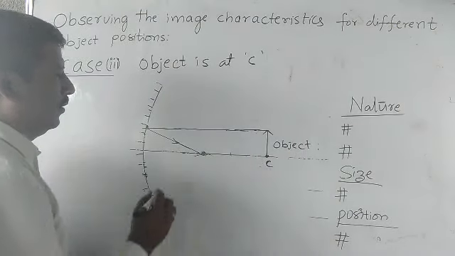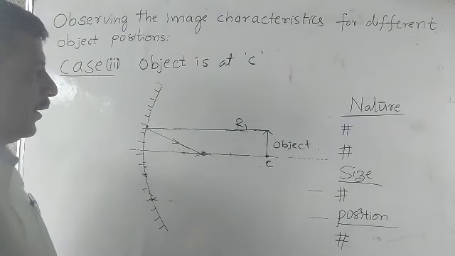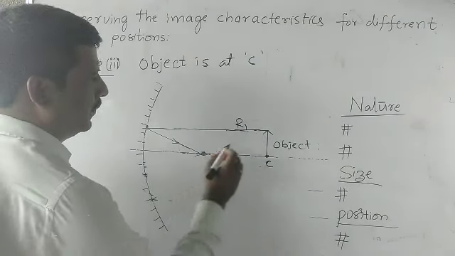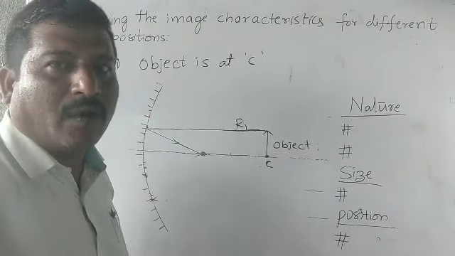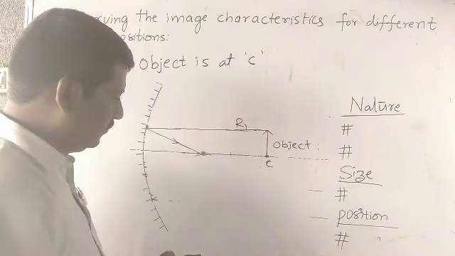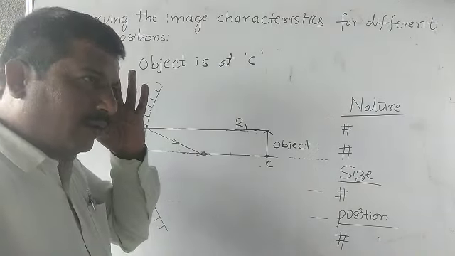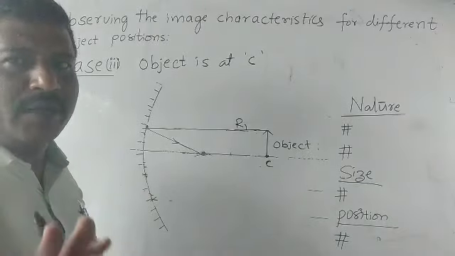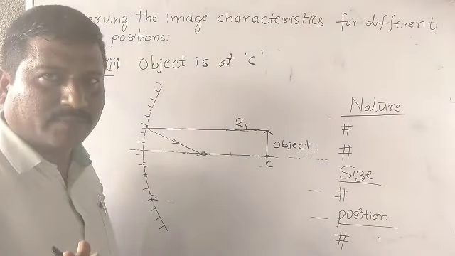Okay. Satvika, what is rule 1, beta? A parallel ray, after reflection, passes through the focal point. Very good, that's enough.